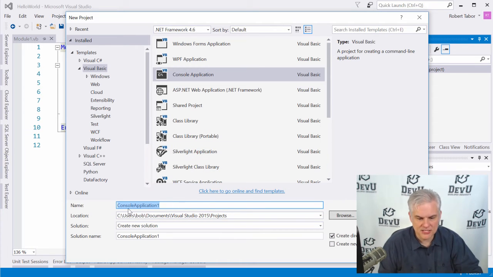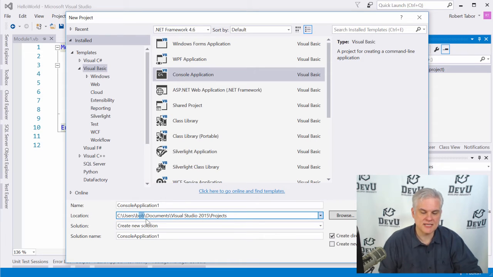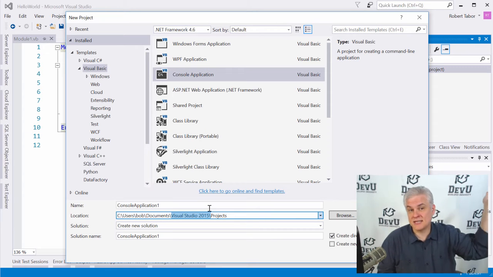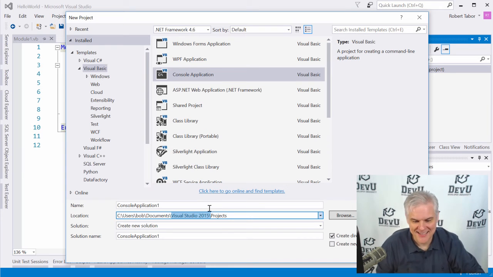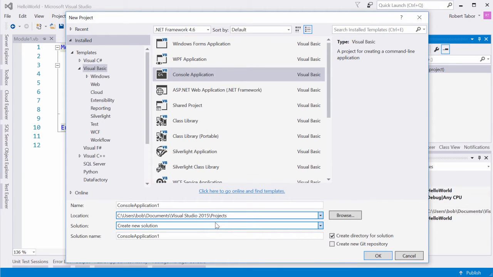All right, so by default, it's going to put it in the current user's documents folder. So if you have multiple users on your system, then it's going to be whatever user you currently are logged in as. In my case, I only have one user on my computer, the Bob user, me, and Bob has a documents directory. And inside of that documents directory, there is a Visual Studio, and then in my case, 2015, it could be 2016, it could be 2050 if you're watching this 35 years from now, okay. And then there's a subdirectory inside of that called projects. So this is where by default things will actually be stored.